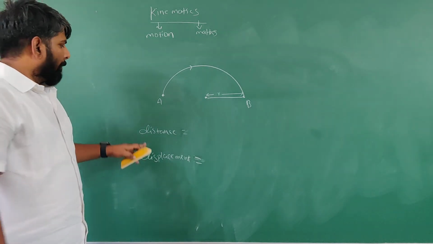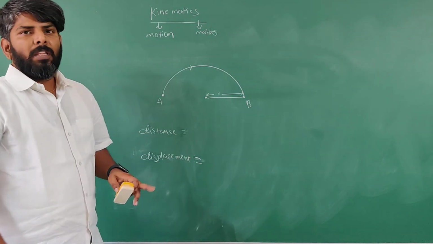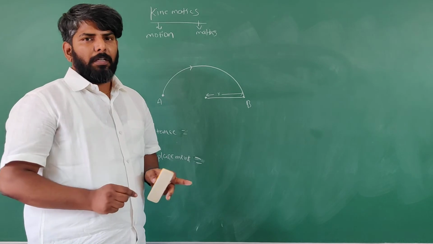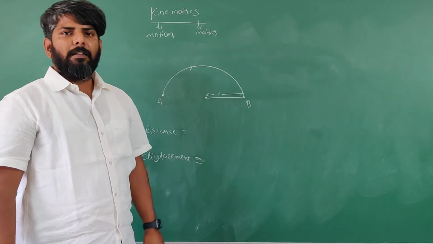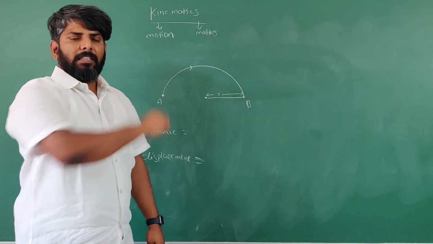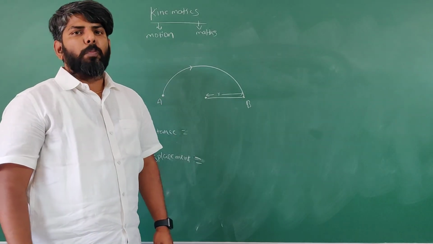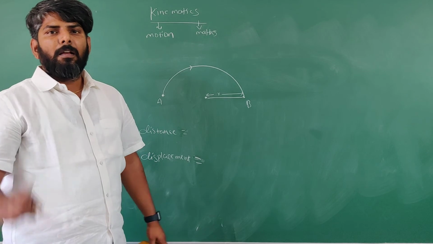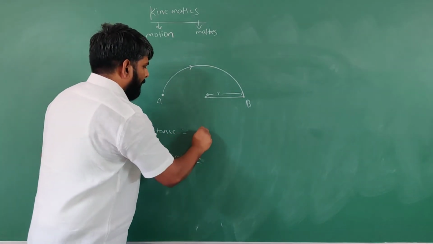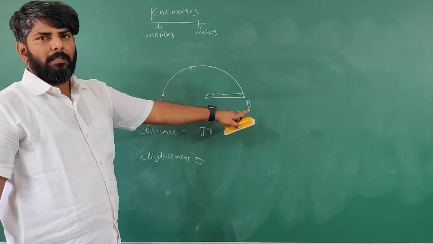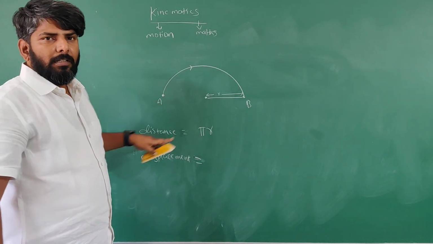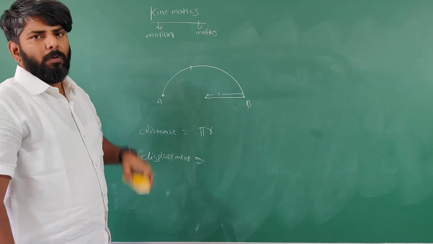So for the semicircular path, what is the radius? R. Then tell me, distance means what is the statement? Length of the original path. So what is the length of this semicircle? What is the length of a complete circle? 2 pi r. For a semicircle, divided by 2, pi r is the length of the semicircle. That is nothing but the distance covered by the body.